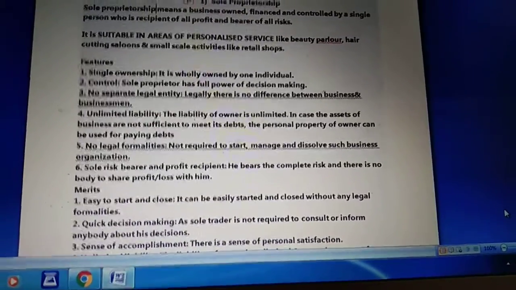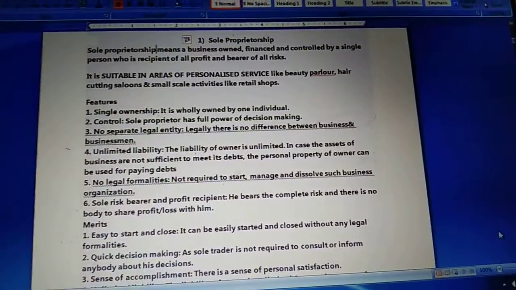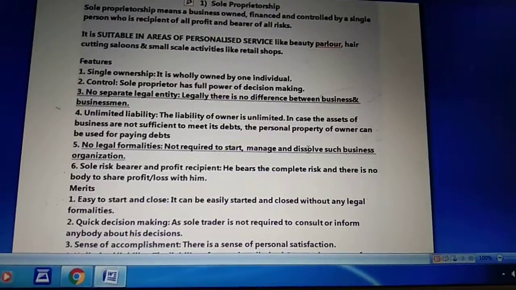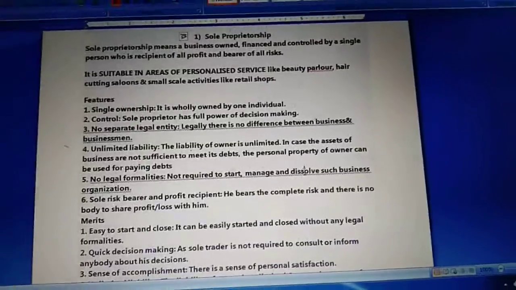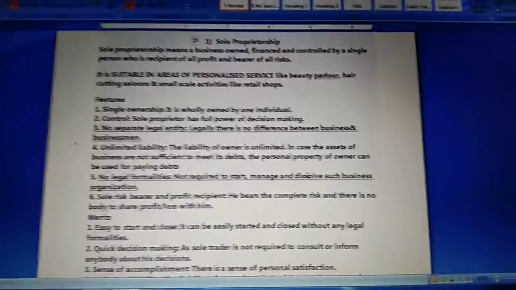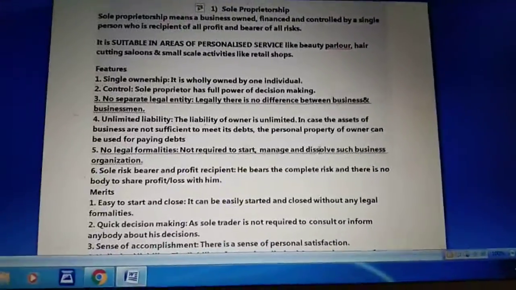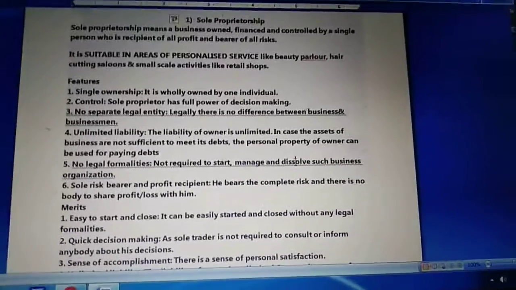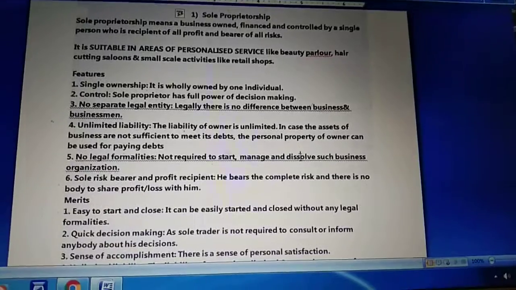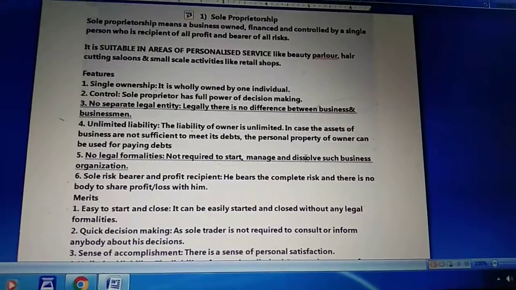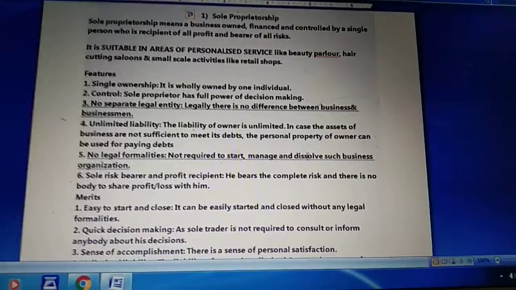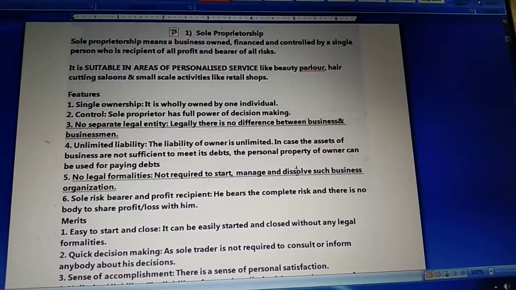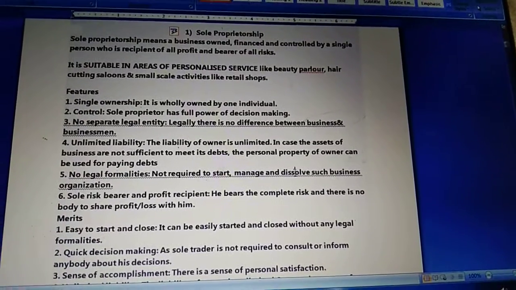Now next is unlimited liability. In case of sole proprietorship, the liability of the owner is unlimited. Unlimited, because he is the one who has to bear all the profit and all the losses. So if any losses occur, he will be the one who has to suffer, and he has to clear all those debts even by selling his personal properties. Children, whenever we talk about liability, it comes in two parts.